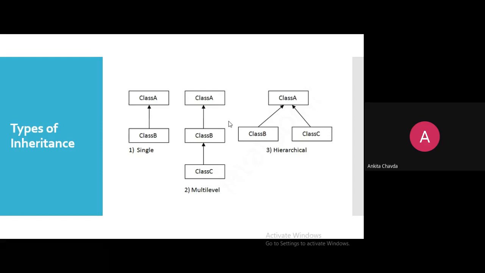The third one is hierarchical: one parent, many children. Though B and C are siblings, there is no relationship between them. So if class B has any method, C cannot use it because they don't have any relation. Siblings always fight, right? So they cannot access each other's methods. But yes, B can access all the properties of A, and C can access all the properties of A. That is fine.